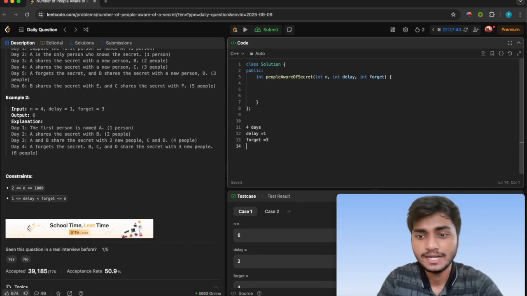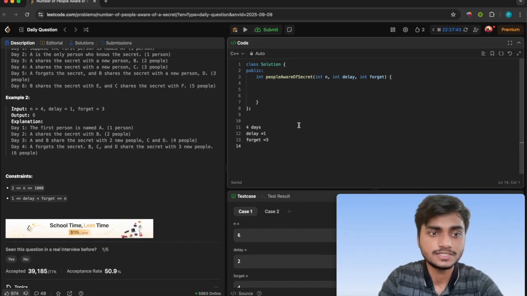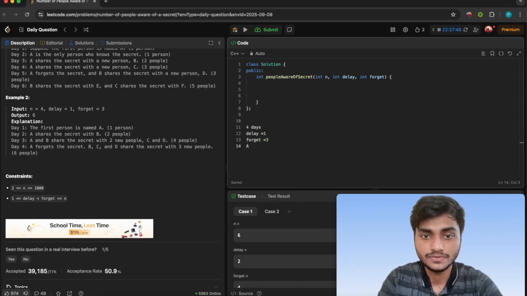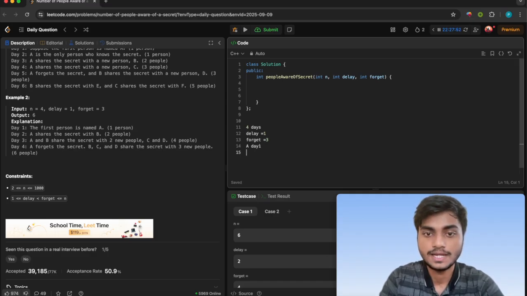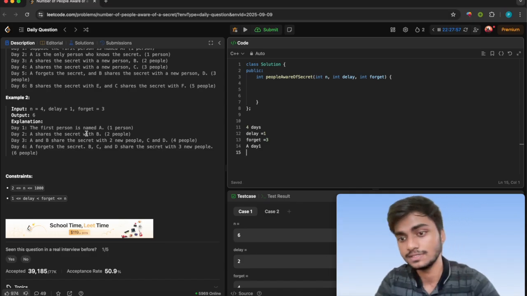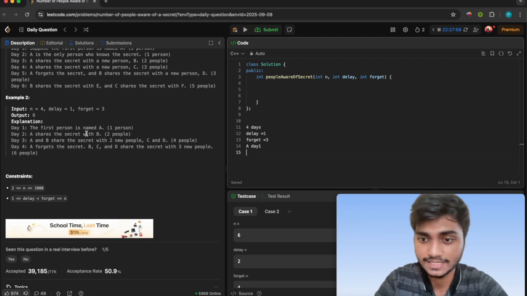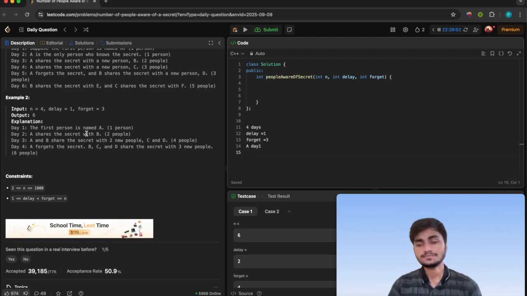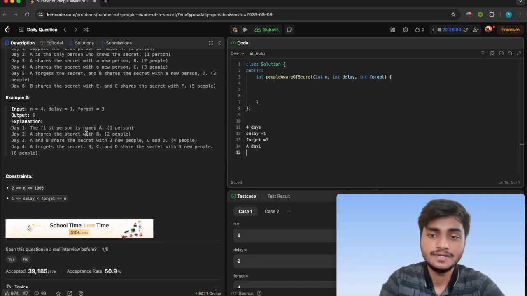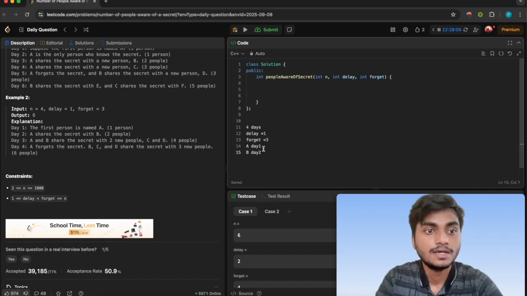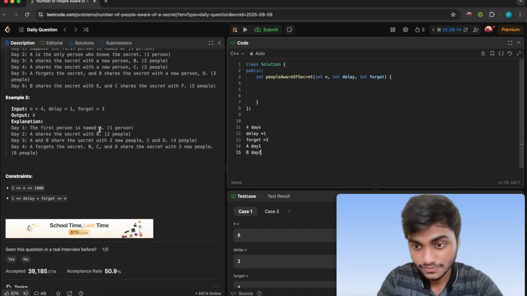What does it mean? On day number 1, let's consider the first person as A. A will know the secret on day 1, and A will share the secret with the next person, let's say B. B will know the secret the next day, and A also still knows the secret.